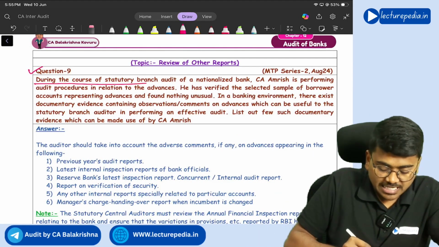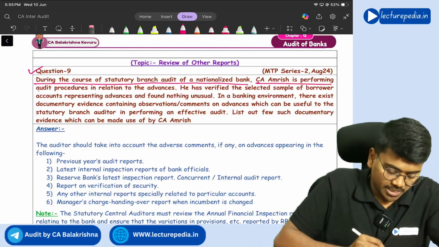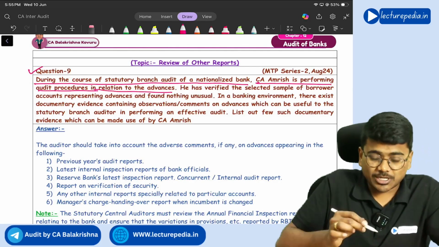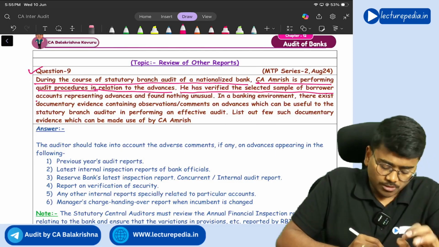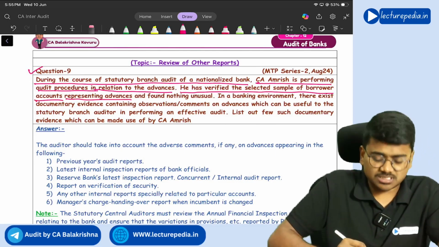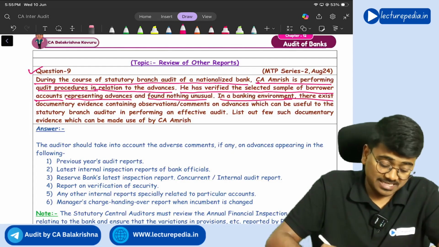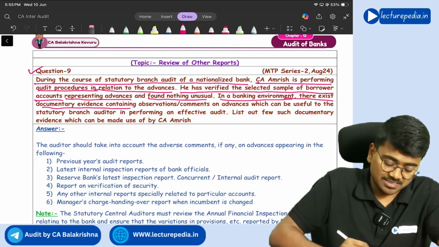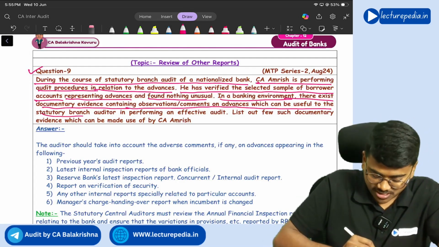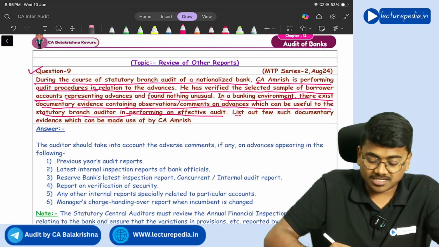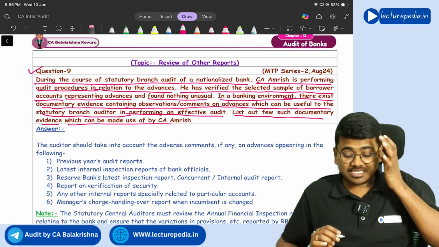During the course of statutory audit of a nationalized bank, CA Amrish is performing audit procedures in relation to advances. He has verified the selected sample of borrower accounts representing advances and found nothing unusual. In the banking environment, there exists documentary evidence containing observations, comments on advances which can be useful to the statutory branch auditor in performing an effective audit. List out few such documentary evidence which can be made use by the CA Amrish.